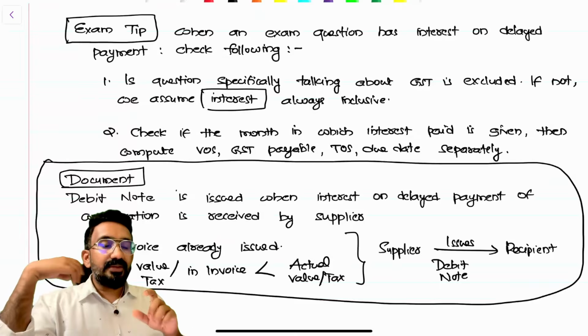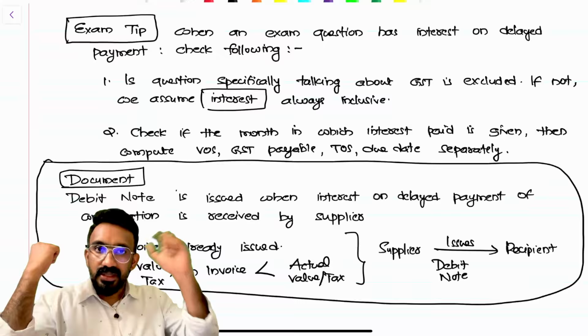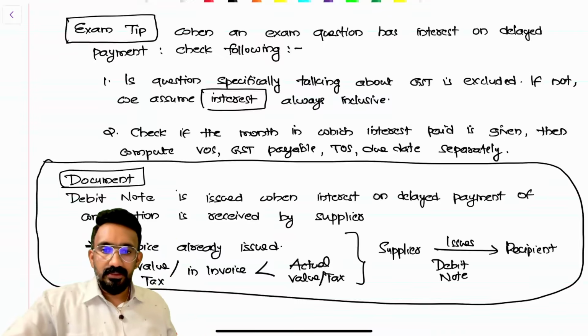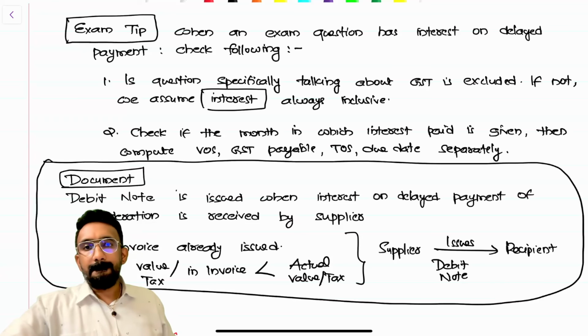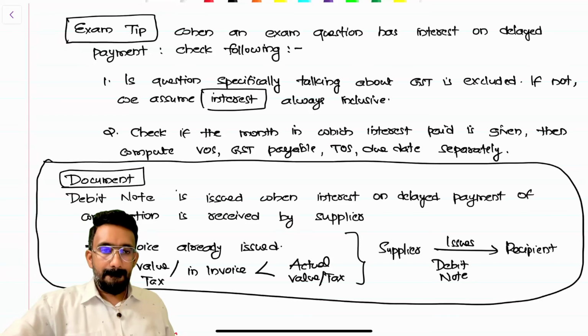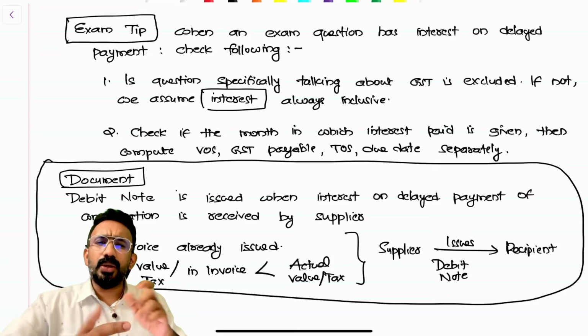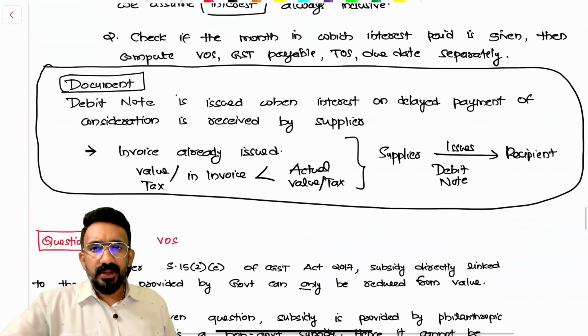Now, I have given an invoice initially for 1,18,000 in my example. Now, this 2,000 interest I have collected, what document will I give? Can I get the answer in the chat box? You tell me what document should be given. Debit note. Perfect, guys. The document is a debit note, or we call this a supplementary invoice. So that's what I've written here.